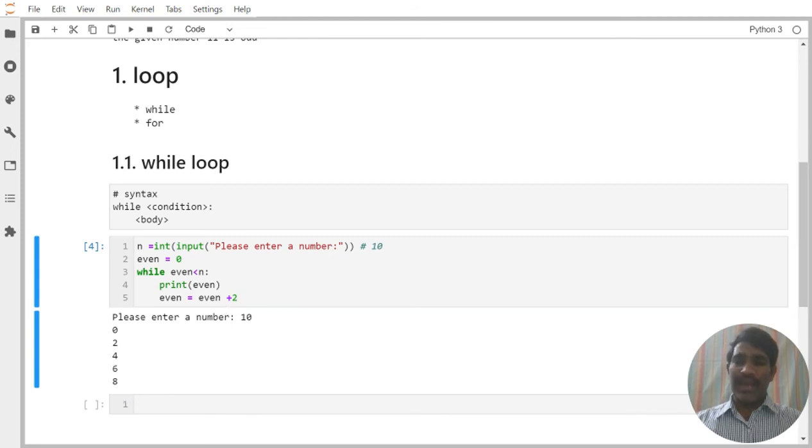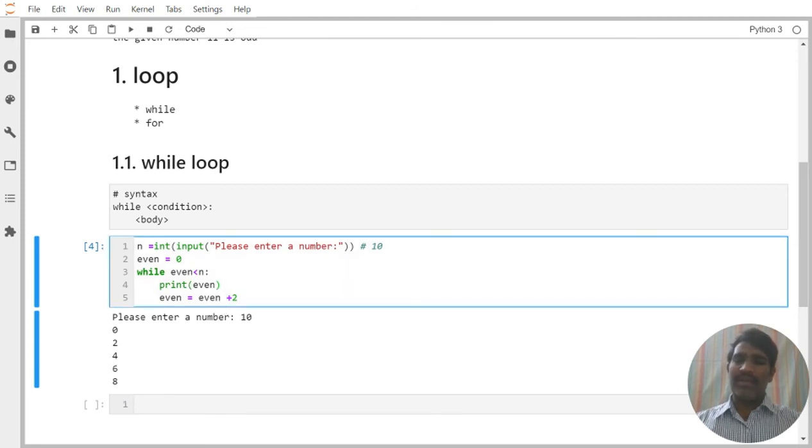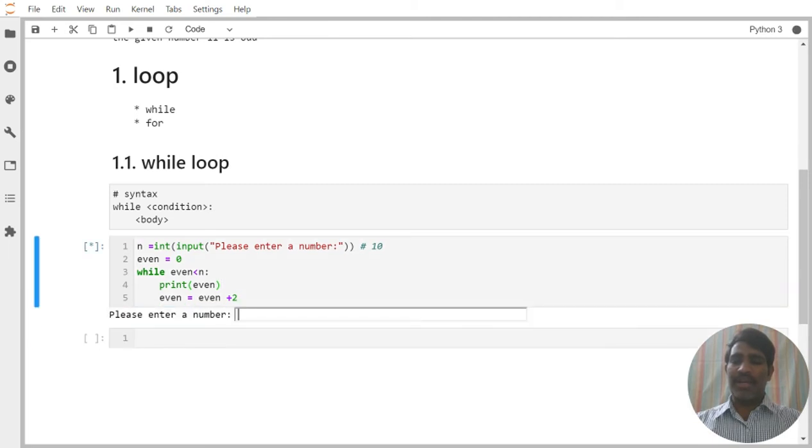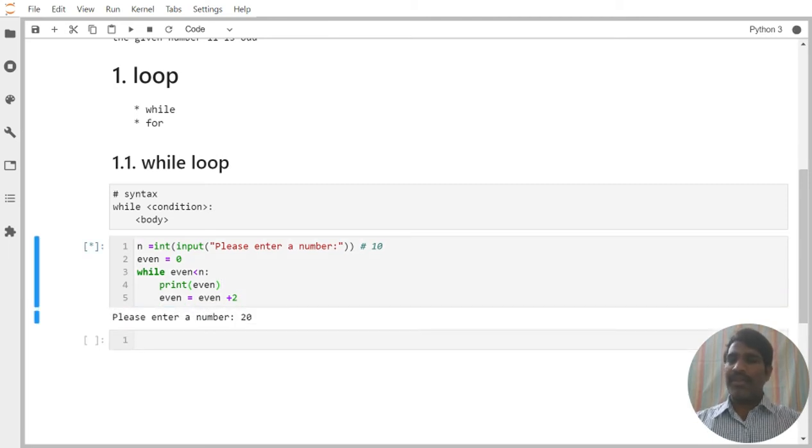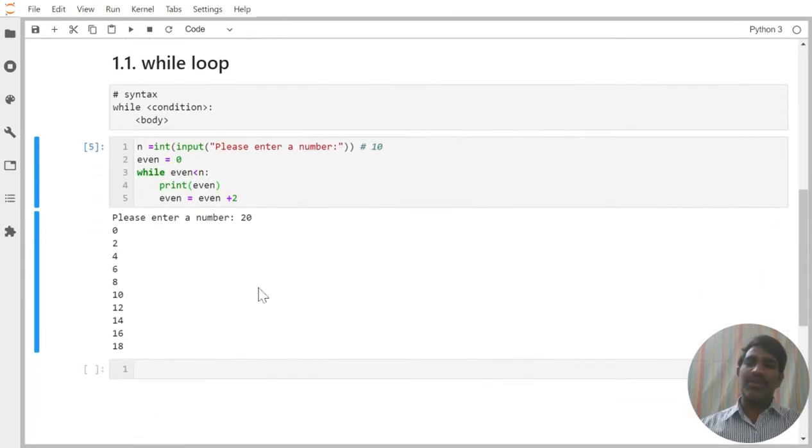Suppose I execute this again and provide 20. Then we can observe 0, 2, 4, 6, 8, 10, like that up to 20. Suppose you don't want to print 0. Can you slightly change the program so it does not print 0 and I want to print 20?